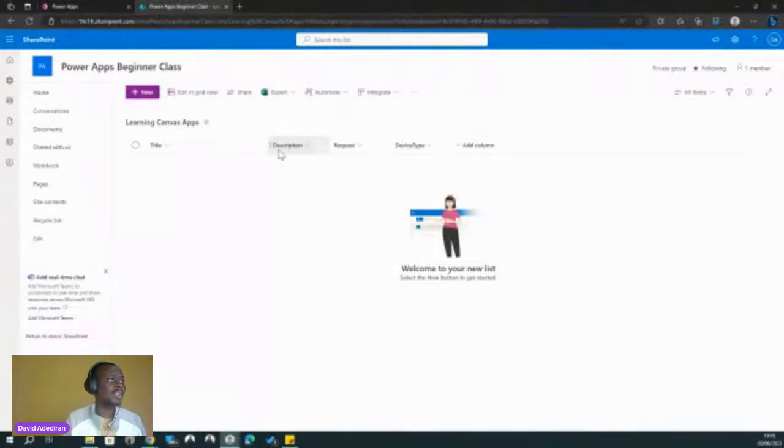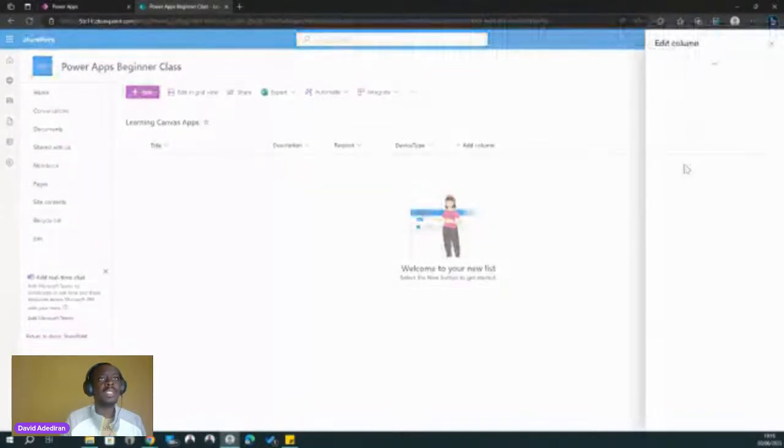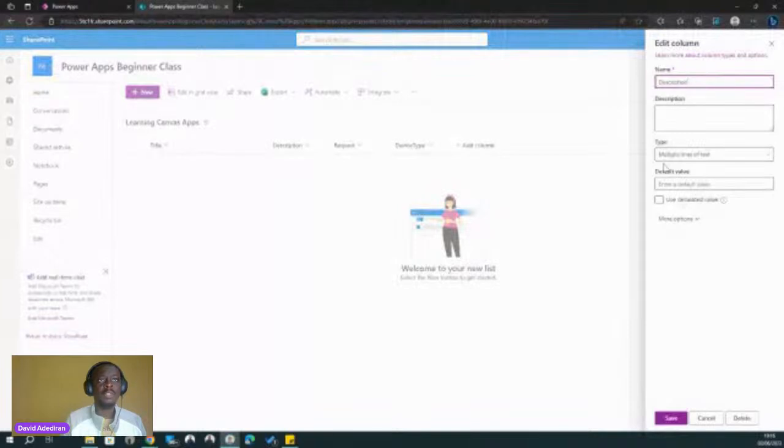Actually, let me show you that a bit. If you come in here, you can see it's multiple lines of text. If you click on this, you can see there are other types. So we have single line of text, multiple lines of text, and we have choice.